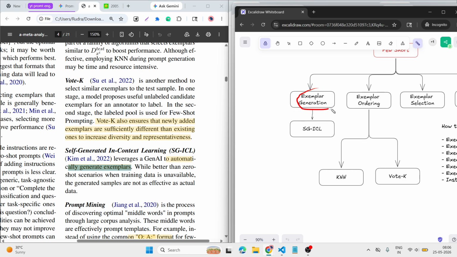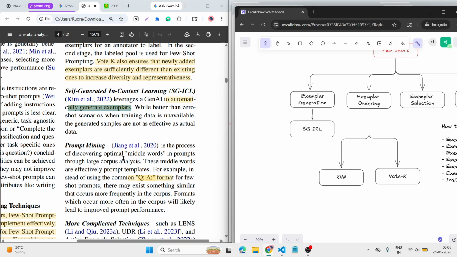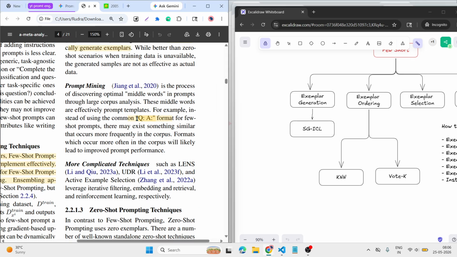So this is where example generation we got. Prompt mining, what is that? Prompt mining is giving a specific format, like the question is this, and then the answer is this, then question, then answer, similar like that. So we have done this and this.